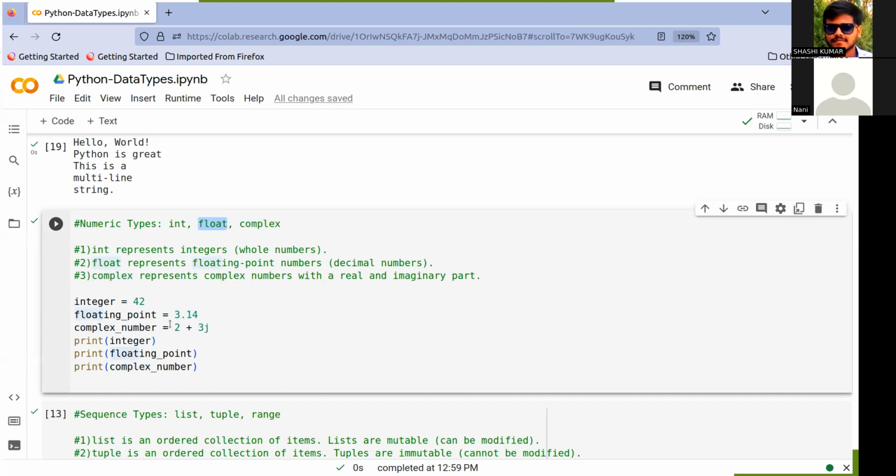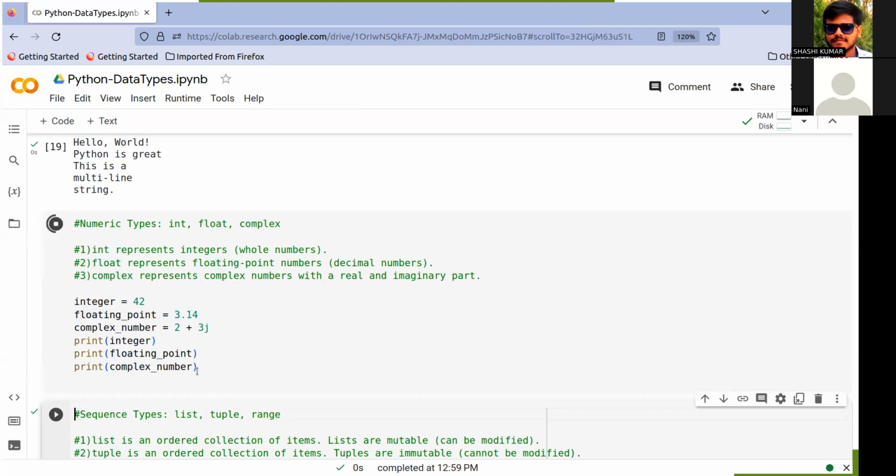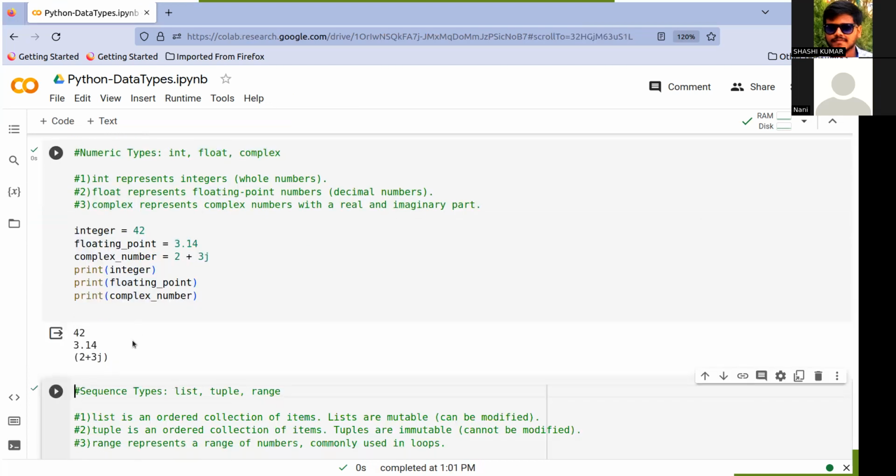And complex numbers have real and imaginary parts, in the format x plus yj. Whenever we print this, it prints like this.